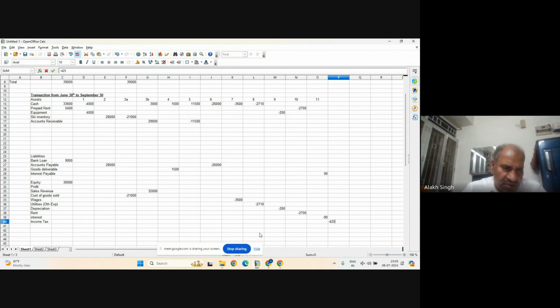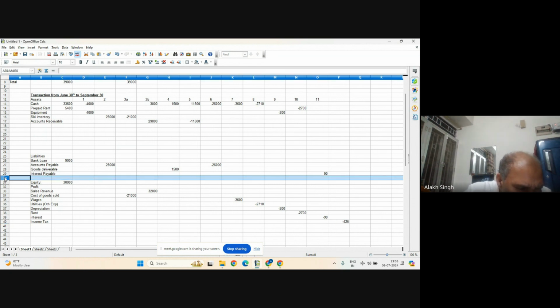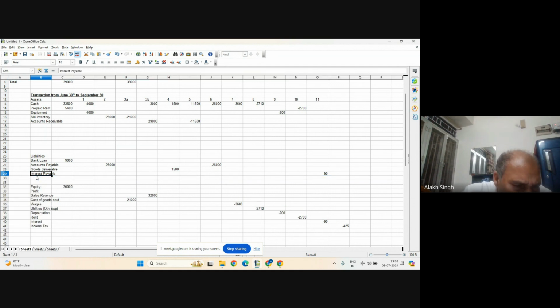The liability is increasing, so let me insert one more row and write here income tax payable. Will it be positive or negative 425?